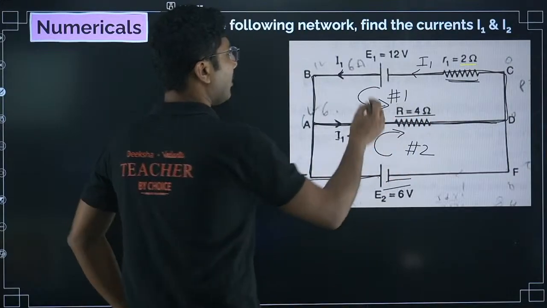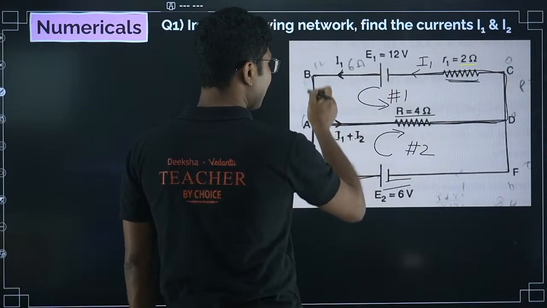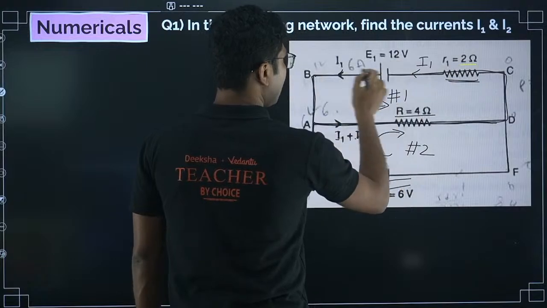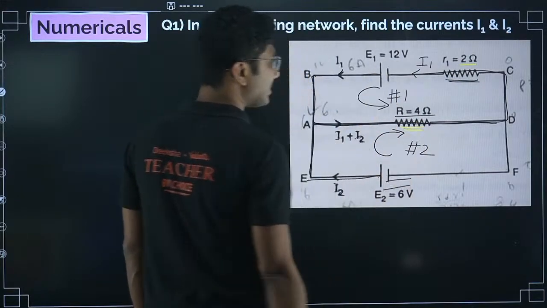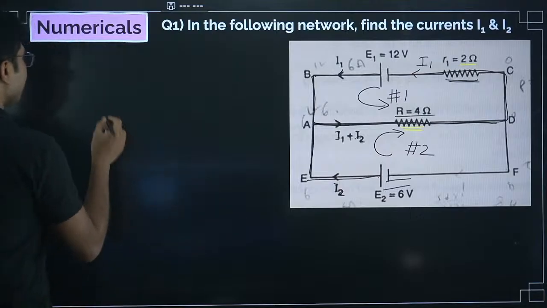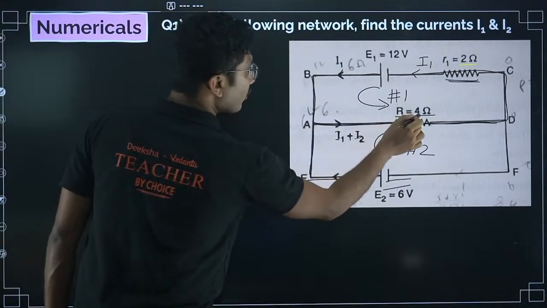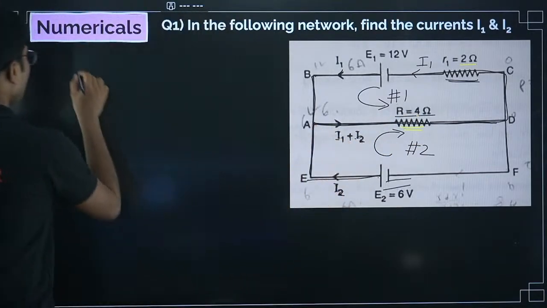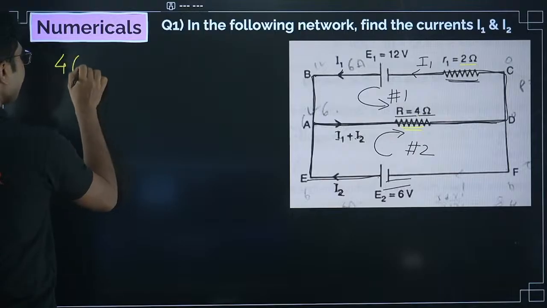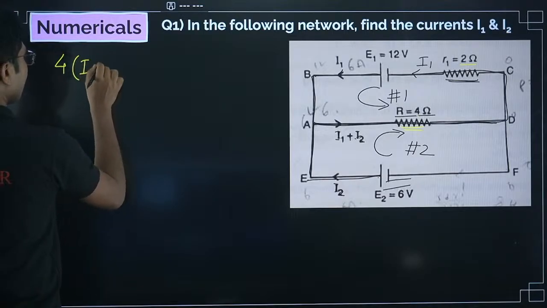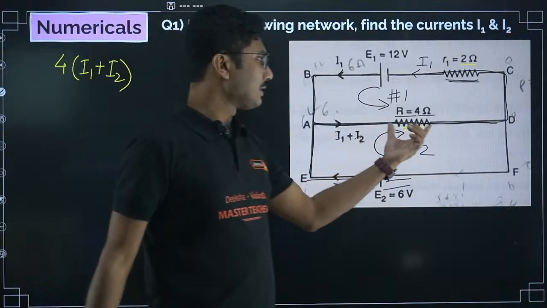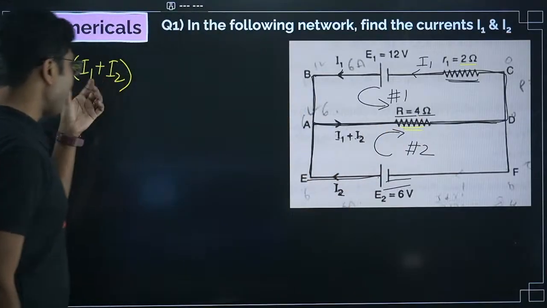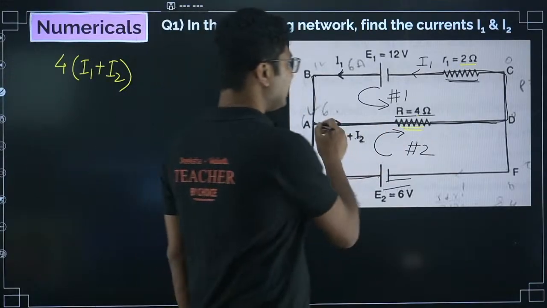So now we are passing I1 current through this, right? Let's apply Kirchhoff's voltage law. The first resistance we face is this one, R equals 4 ohm. Current through this 4 ohm is I1 plus I2. So resistance times the current is the voltage drop across this resistance. Is it over?